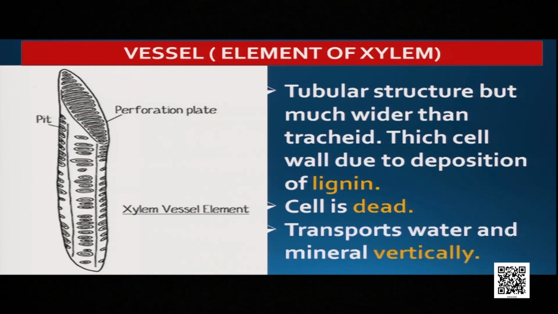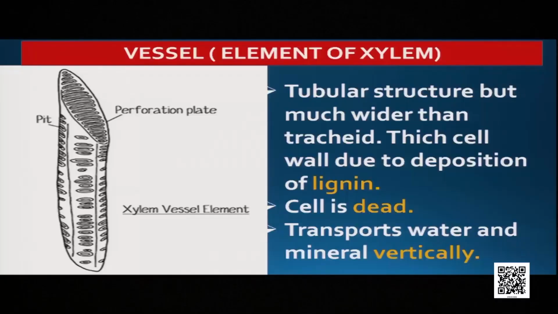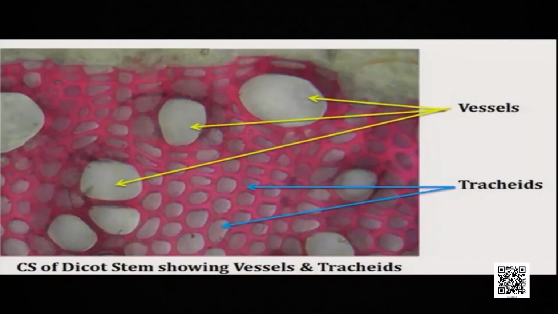And this one also transports water and mineral vertically. But the maximum amount of water is transported through the vessel instead of the trachea. You can see from the picture itself that vessels are much wider and tracheae are less wide. So, vessels transport more water than the trachea.